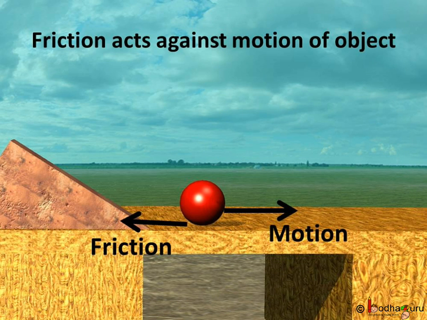We now know when an object is moving on a surface, friction acts against its motion and tries to stop it. If you roll a ball on a surface, it will stop after some time because friction is generated when the surface of the ball rubs against the surface on which it is moving or rolling, and this friction acts against the force which moves the ball.